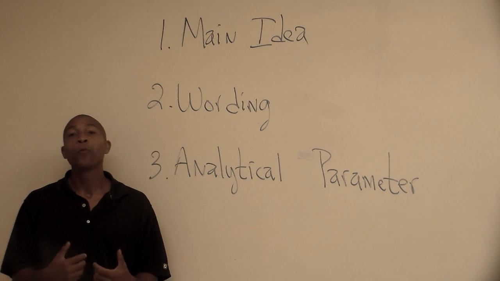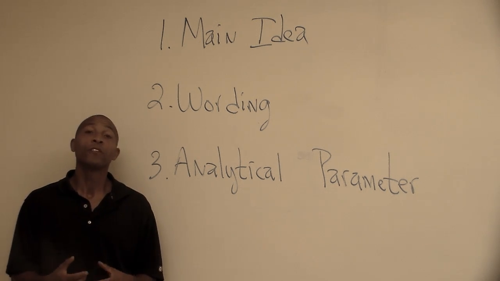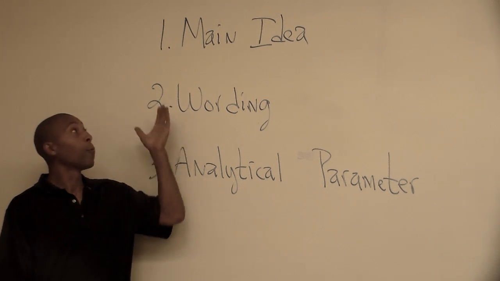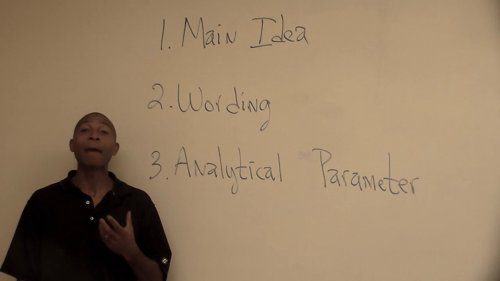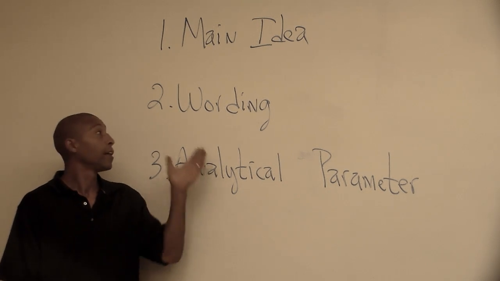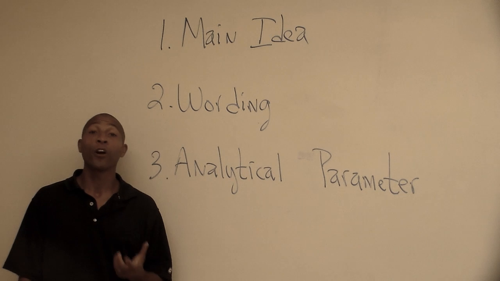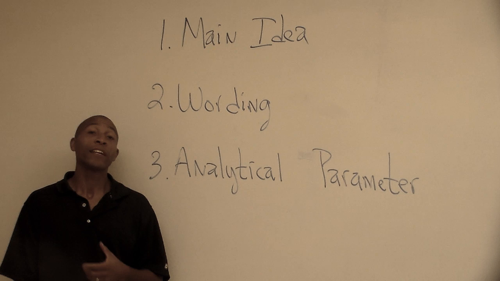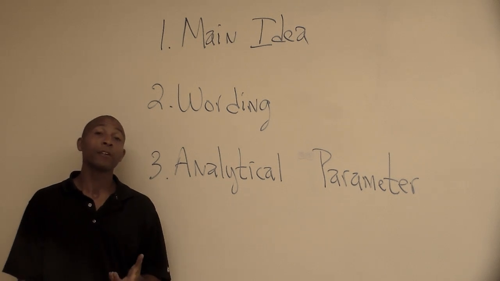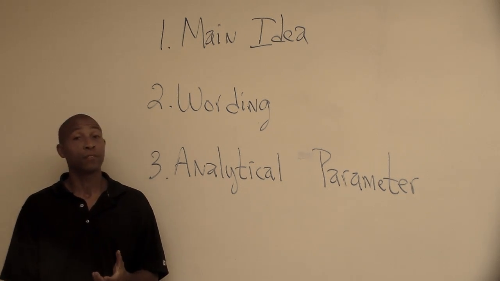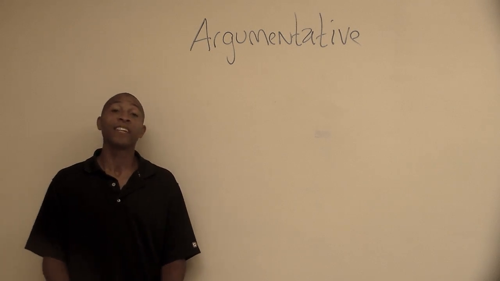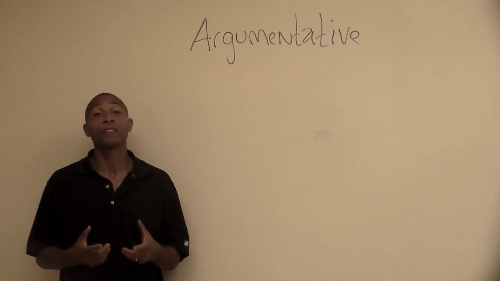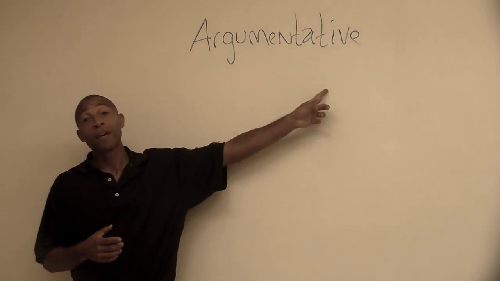In summary, we want to follow 3 general rules to create strong, argumentative topic sentences. Number 1, making sure it includes the main idea of the paragraph. Number 2, checking for wording, including grammar. And number 3, ensuring that we incorporate an analytical parameter and not specific evidence. The purpose of these tips is to give you the tools to create a strong topic sentence that is argumentative.